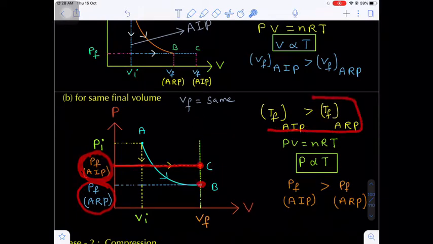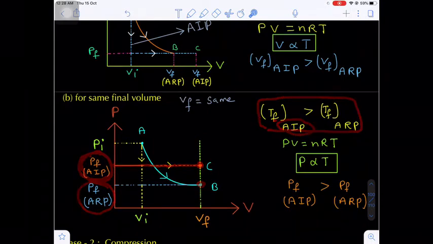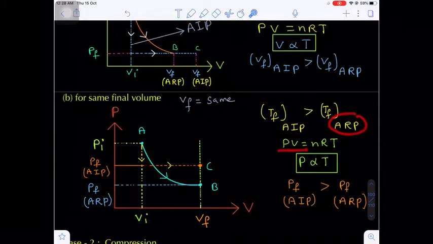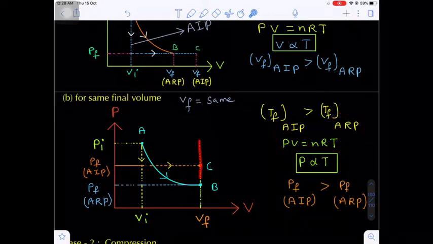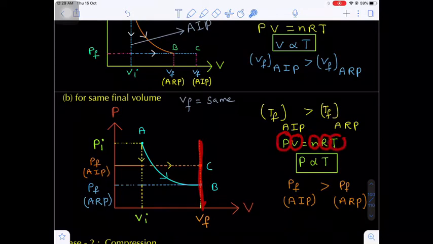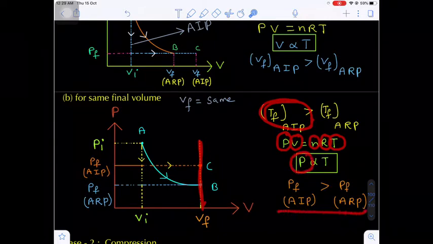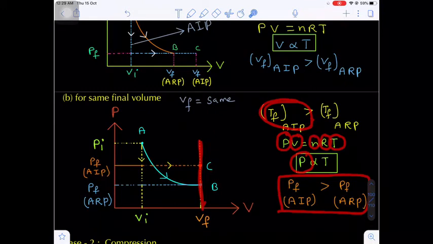Again the key concept is the final temperature. In the adiabatic irreversible process, the final temperature will be more than that of the reversible process. Again we are using PV = nRT. In PV = nRT, the final volume of both processes will be the same, that is reversible as well as irreversible. The number of moles is constant and the R value is itself constant. That means final pressure and final temperature are directly proportional. But the final temperature will be very high in the adiabatic irreversible process. That's why the final pressure will also be very high in the case of the adiabatic irreversible process.